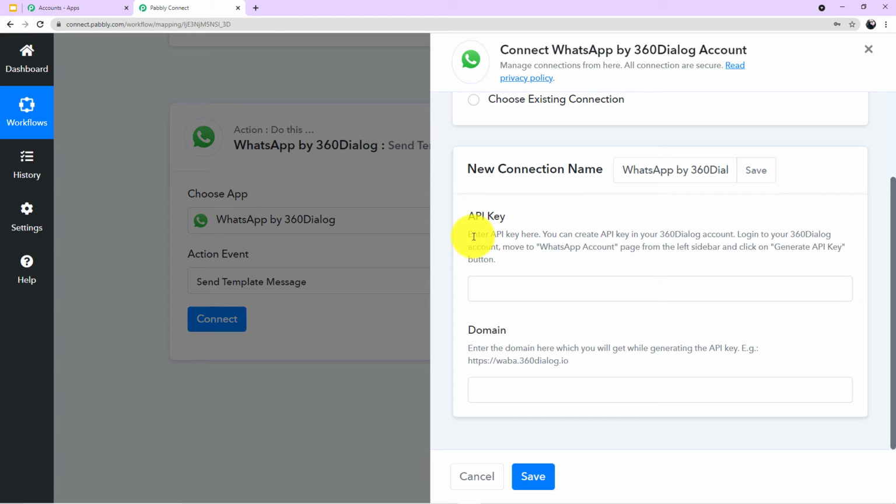Log into your 360 dialog account, move to WhatsApp account page from the left sidebar and click on generate API key button. Okay, and in the domain, enter the domain here which you will get while generating the API key, example wawa.360dialog.io. Okay guys, so let me take you to my account on 360 dialog first.